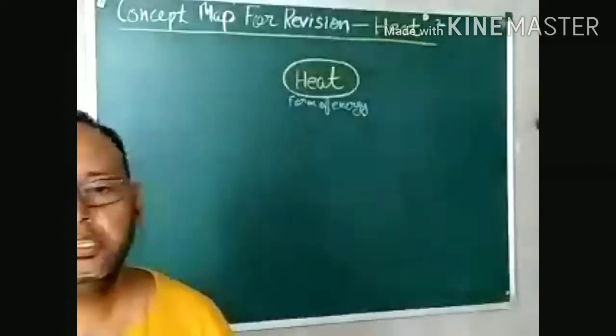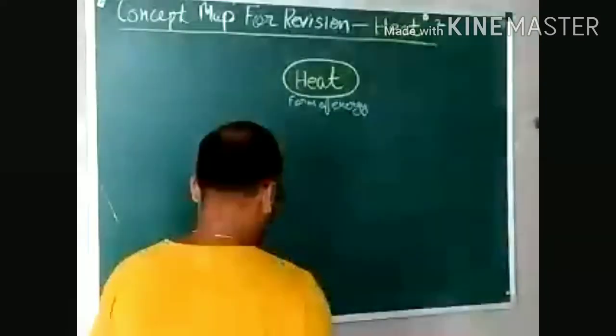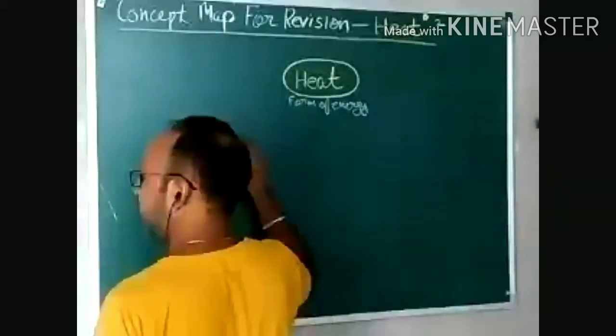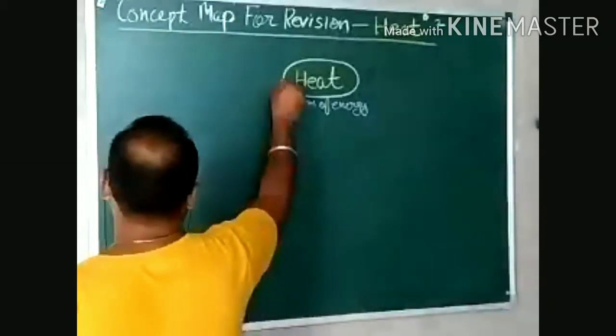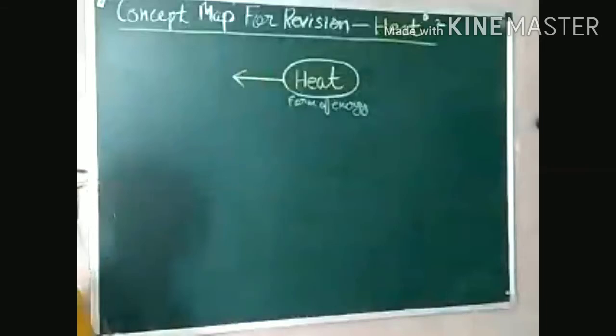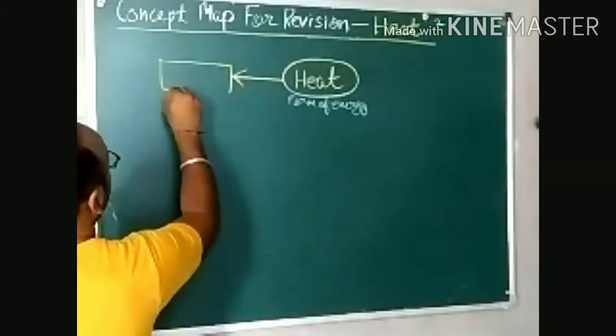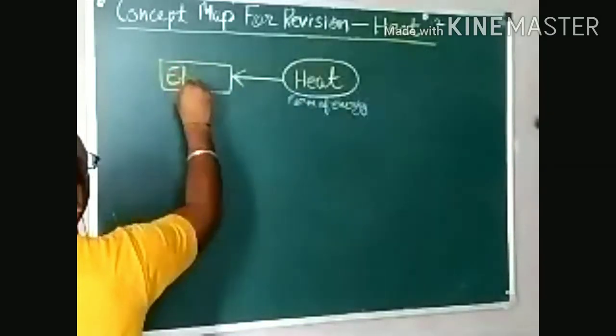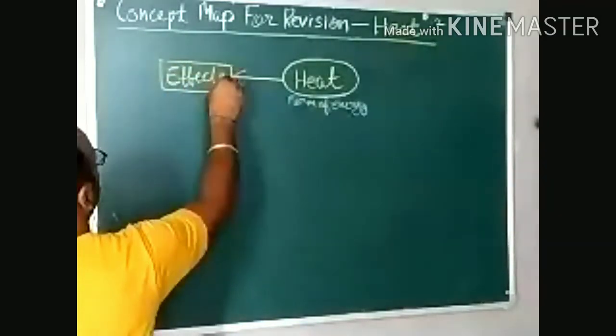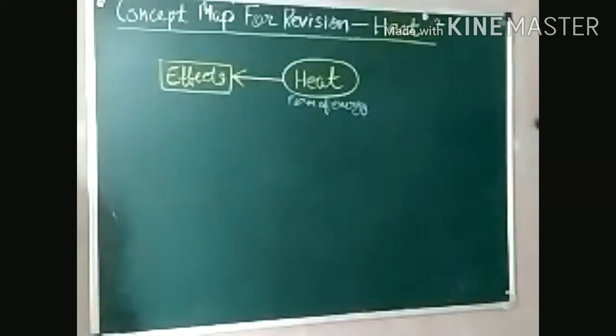So, in this chapter, we discussed about effects. That is, what are the effects of heat? So, first of all, we are going to discuss about effects. What are the effects of heat?